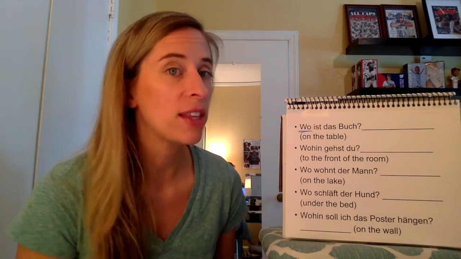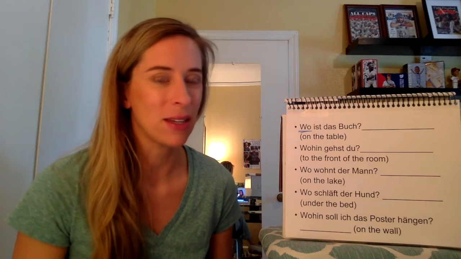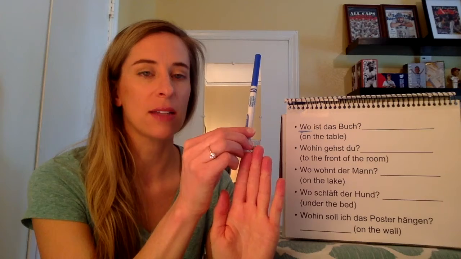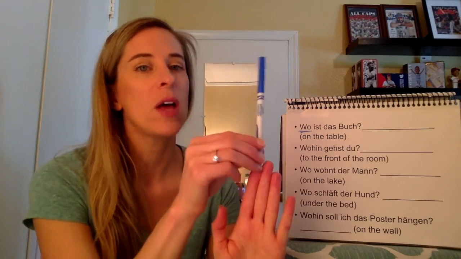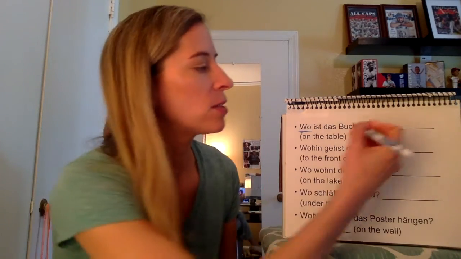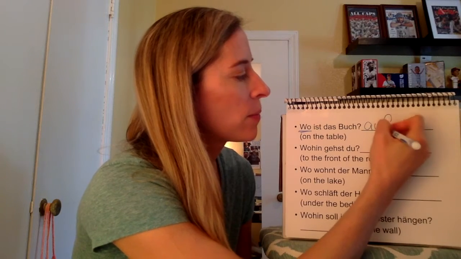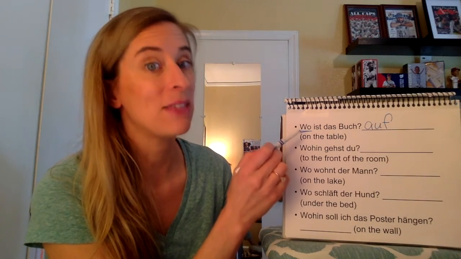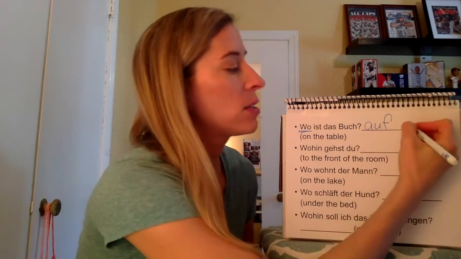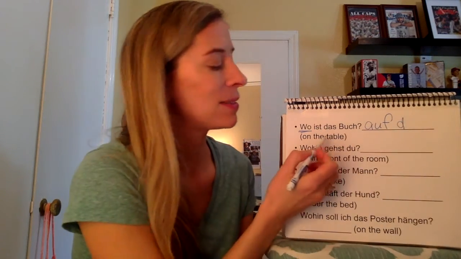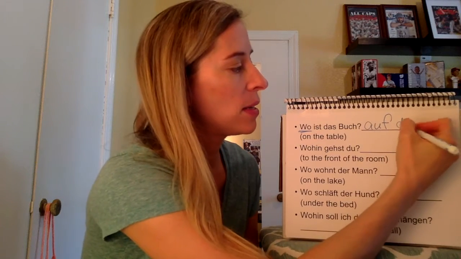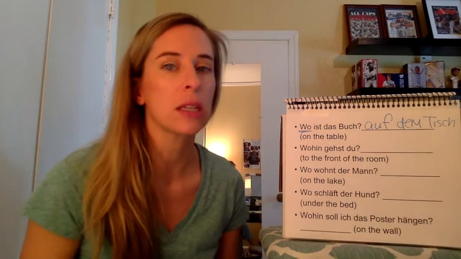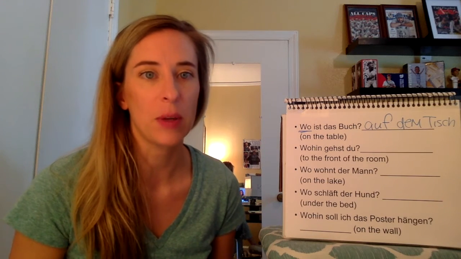And so then on the table, so we have a few ons here. So an is on the side of, auf is on top of. If we're talking about a book and a table, we mean on top of. So this is going to be auf. And then because we're wo, we got to think dativ. So that is going to make der Tisch become dem Tisch. So auf dem Tisch would be it's located on top of the table.